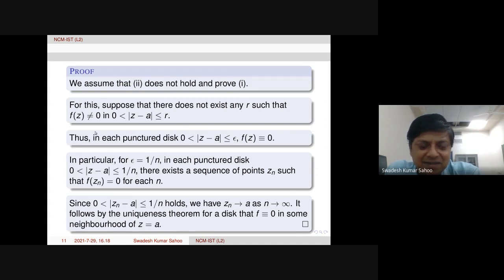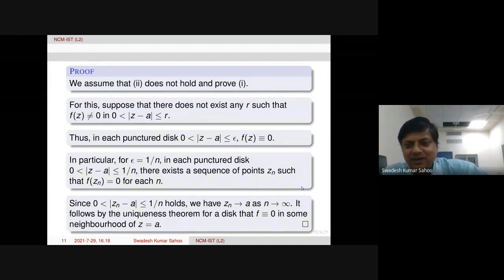Thanks for pointing this out. So in each punctured disk, we can find a point so that f is vanishing at that point. Then for each n we can find Zn, so that f is vanishing there. Okay, good.